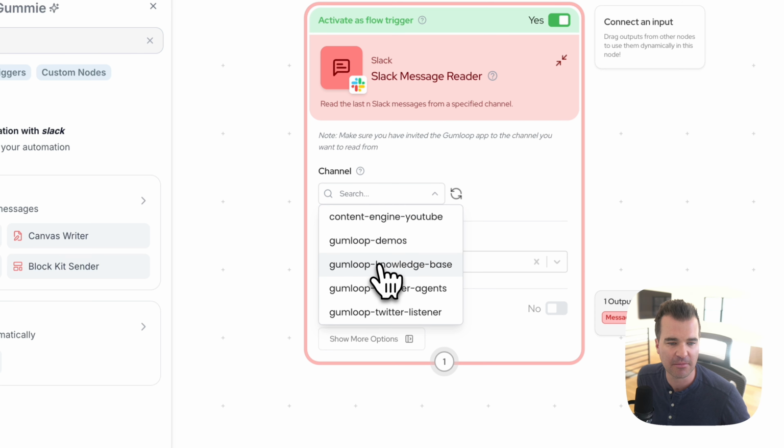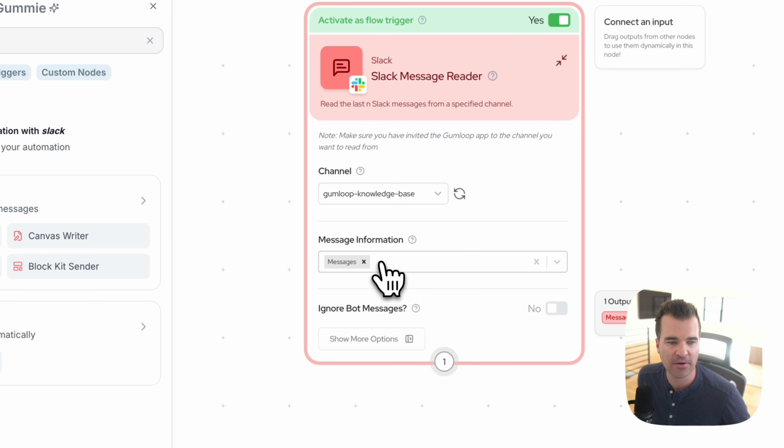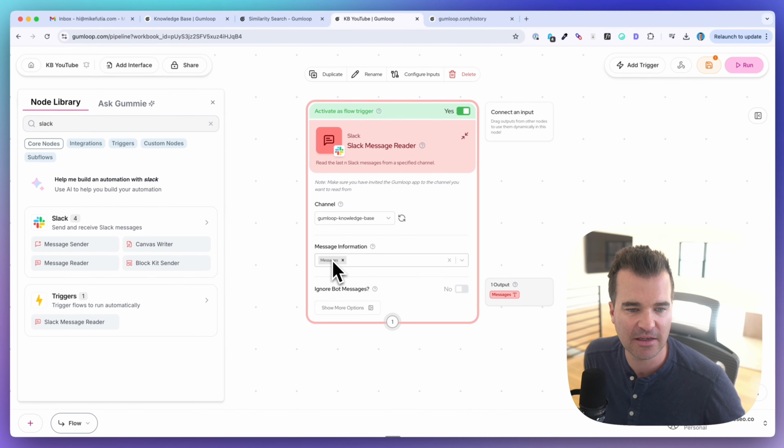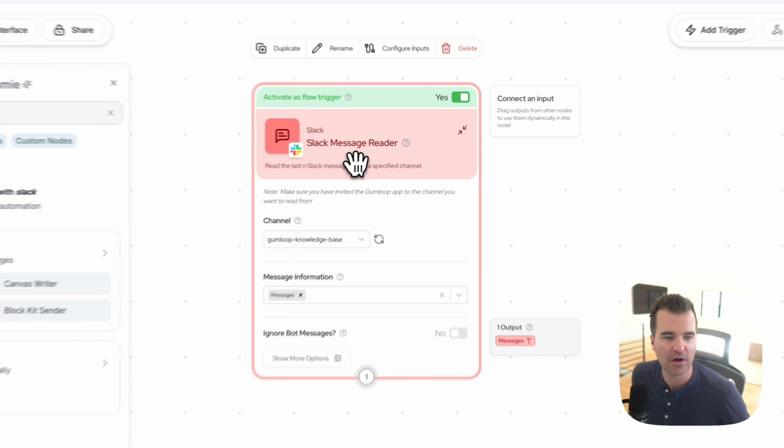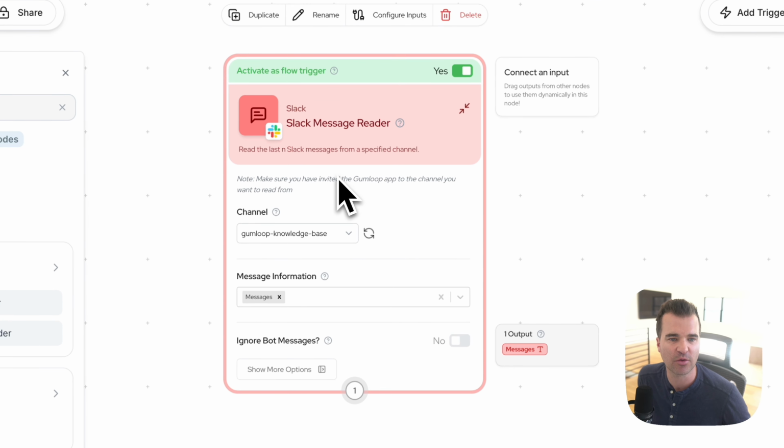I have my Gumloop knowledge base over here. For message information, we can leave messages. Ignore bot messages, we can leave that off for now. And we are now configured to get this started with Slack.